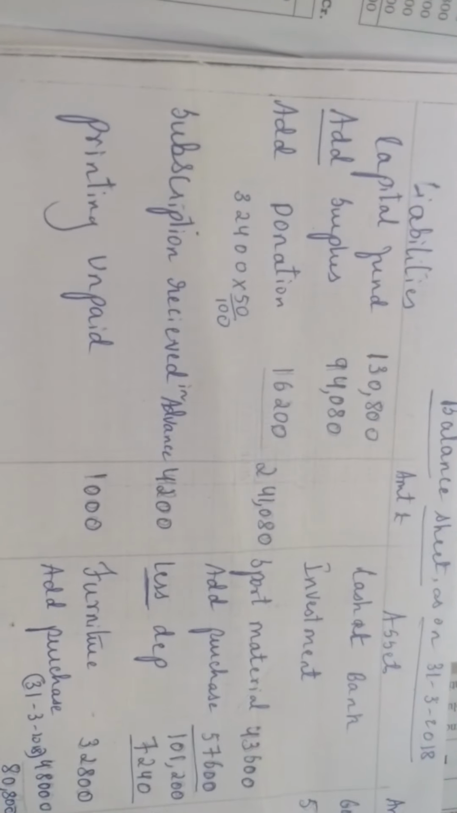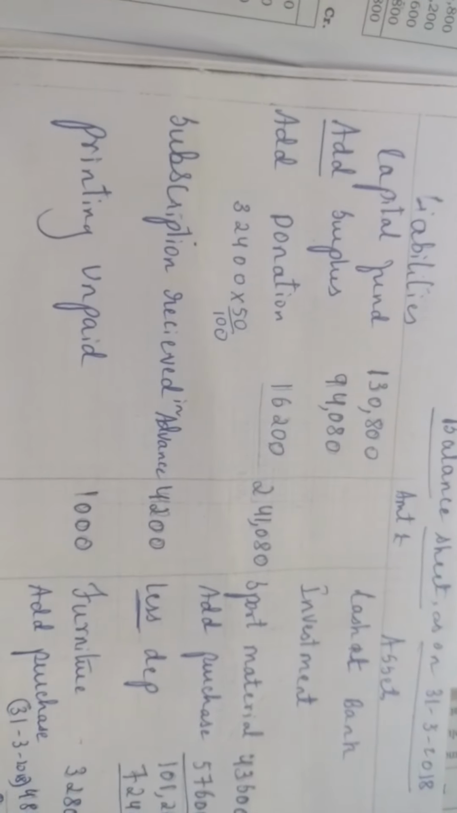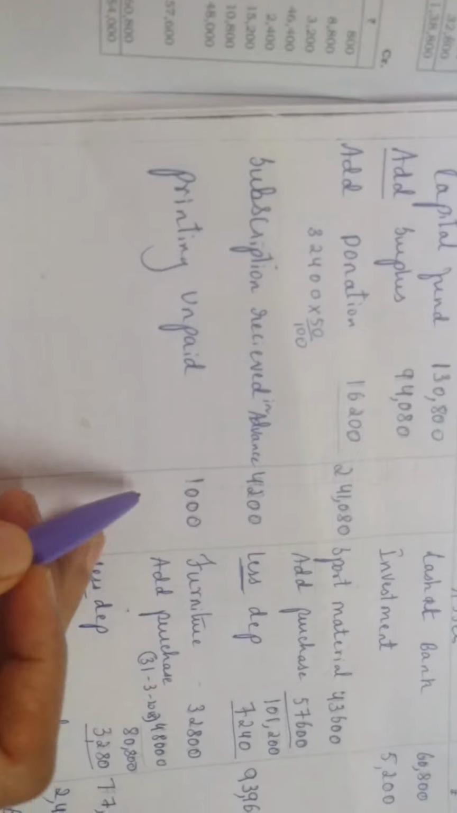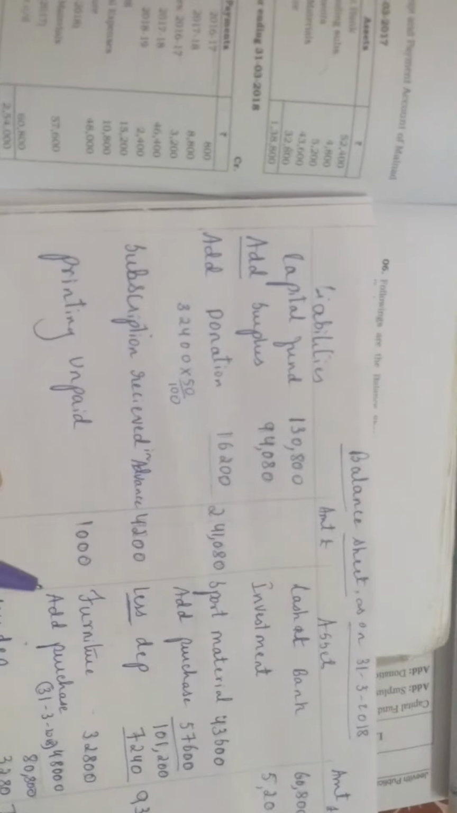The next one is printing unpaid. Printing unpaid is an expense you have to pay, so it is your liability. Liability means you have to pay in future. So this one, printing unpaid 1,000, you are going to write here. Fine? Liabilities are done.